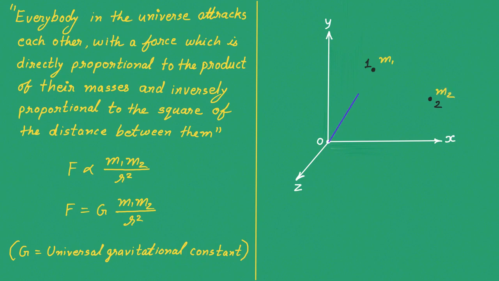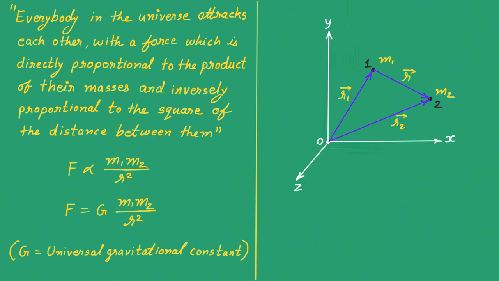Let me show the position vectors as well of both of these particles. Here are the position vectors. Let me name them as r1 and r2 vector. And finally, this is a vector between both of the particles 1 and 2, and let me name it like vector r.